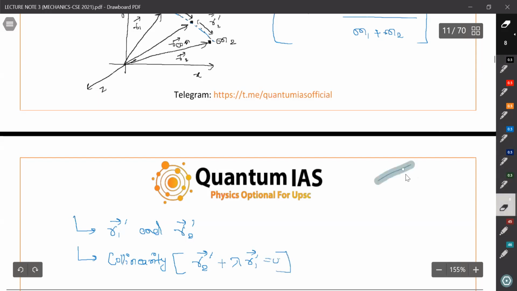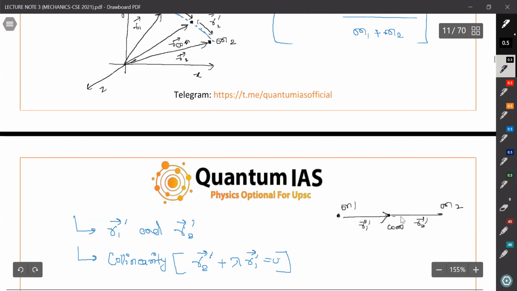If we can write R1 dash in terms of R2 dash, or say that they are collinear, then we can say that the center of mass lies on the line joining them.